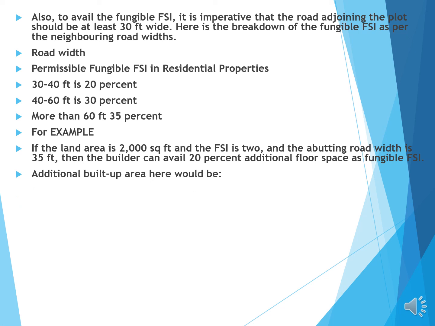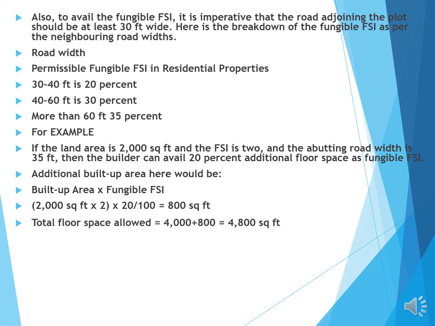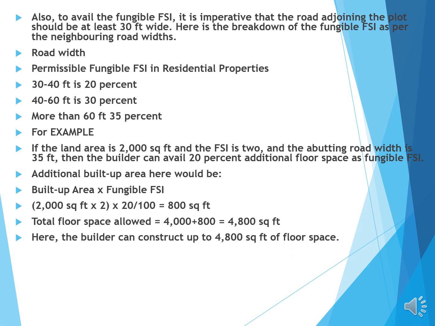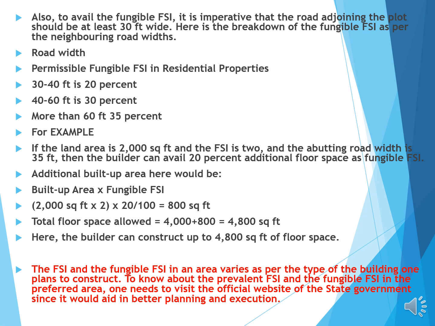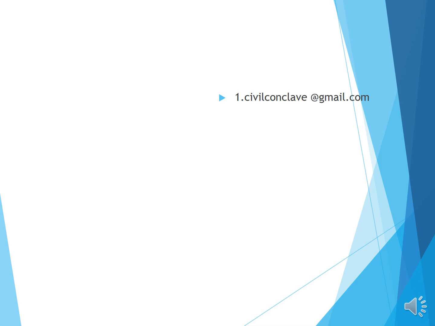Additional built-up area here would be built-up area into fungible area: 2000 into 2 into 20 by 100 is equal to 800 square feet. Total floor space area allowed is 4000, that is actual, plus 800 as fungible FSI, will make 4800 square feet. Hence, the builder can construct 4800 square feet of houses. For the FSI and fungible FSI, kindly refer to the official website of the state government.